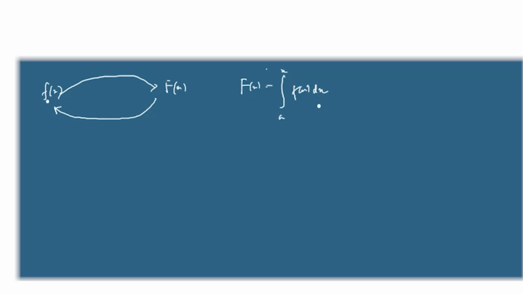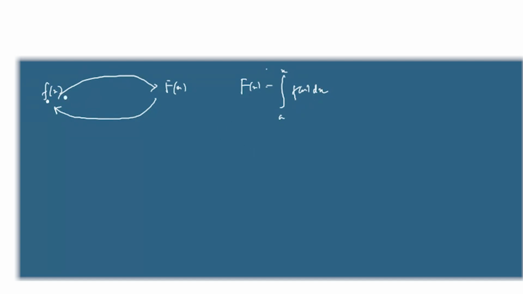So consider the scenario from a to b, f(x). Here it's capital F of x, defined as the integral from a to x of f(x) dx.